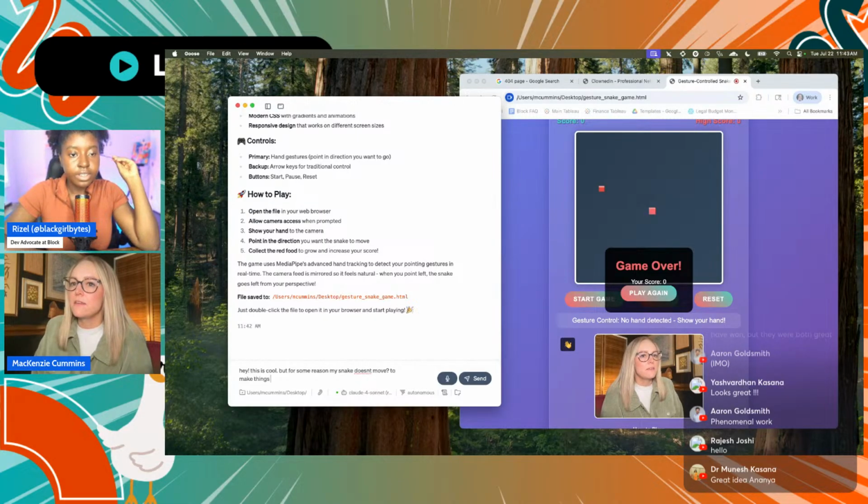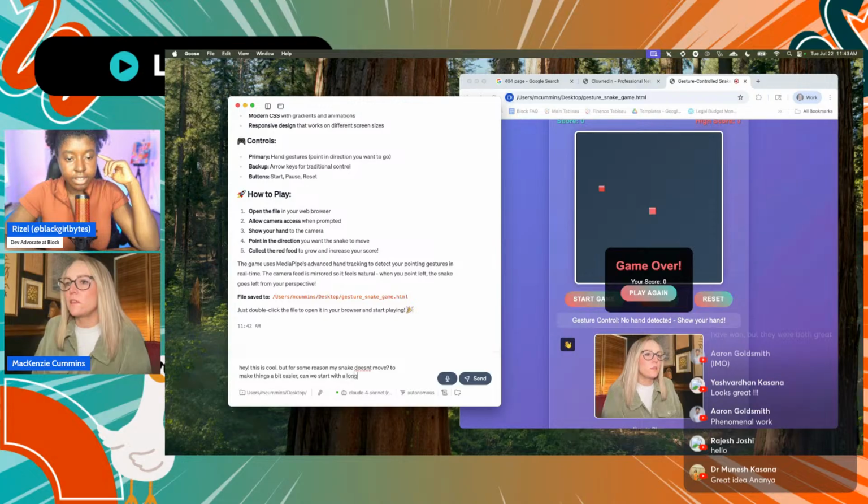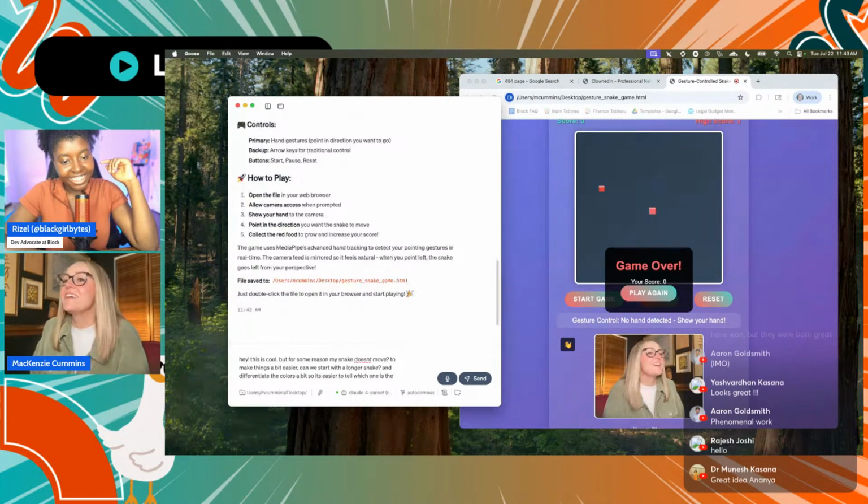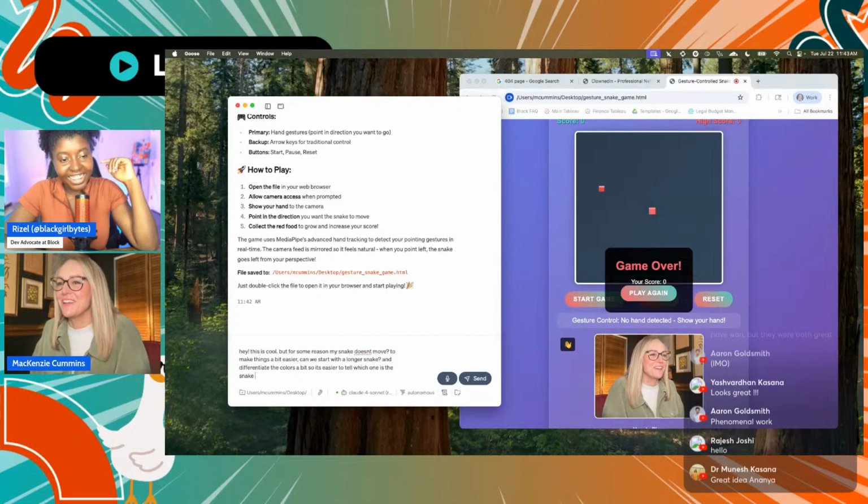To make things a bit easier, can we start with a longer snake? Change the colors a bit so it's easier to tell which one is the snake, because I'm not exactly sure which one is the snake.